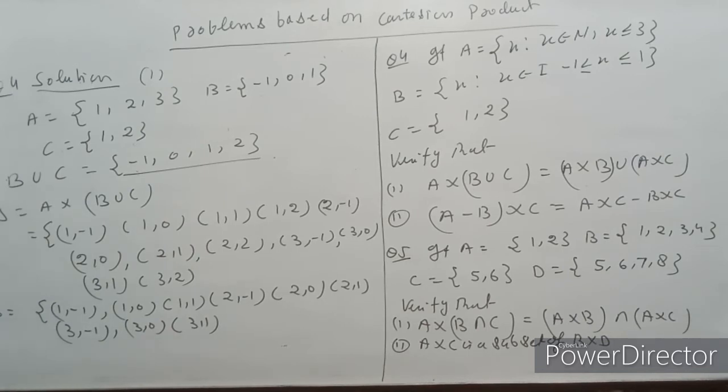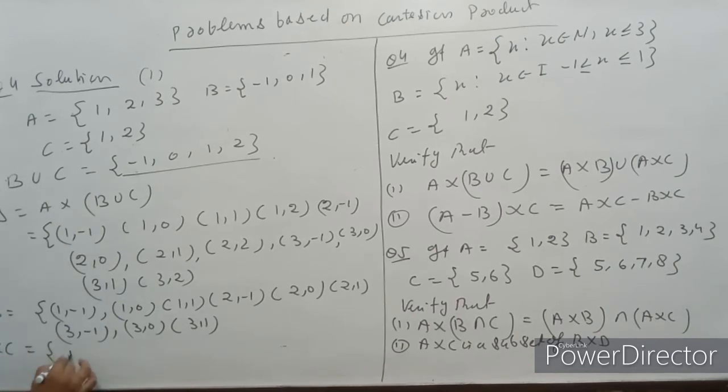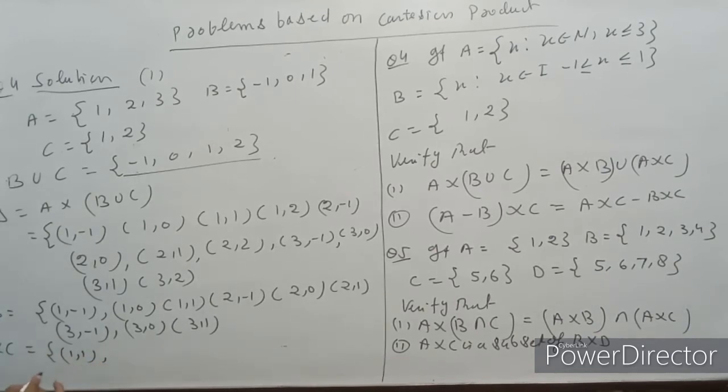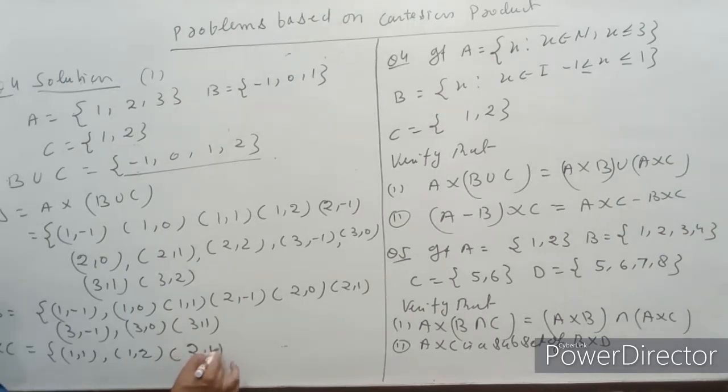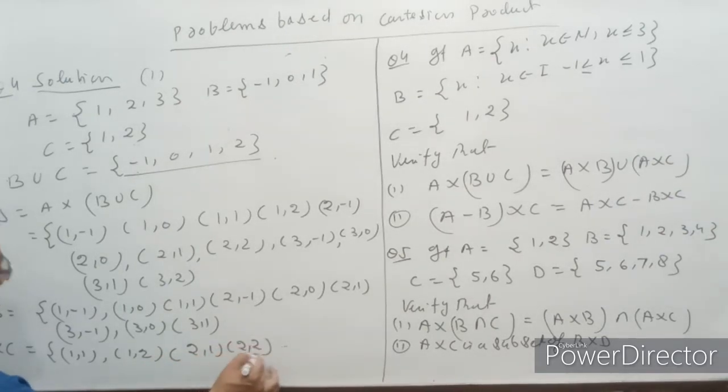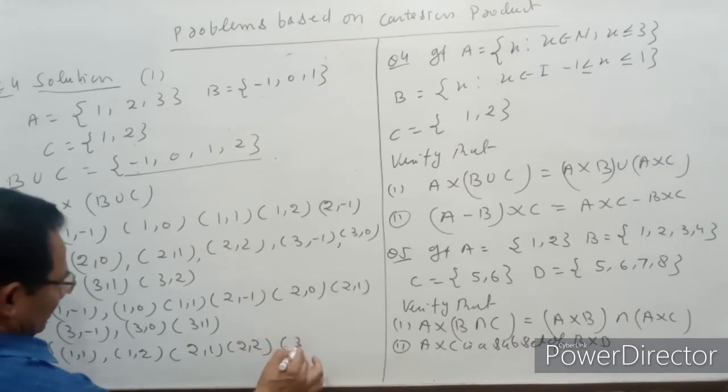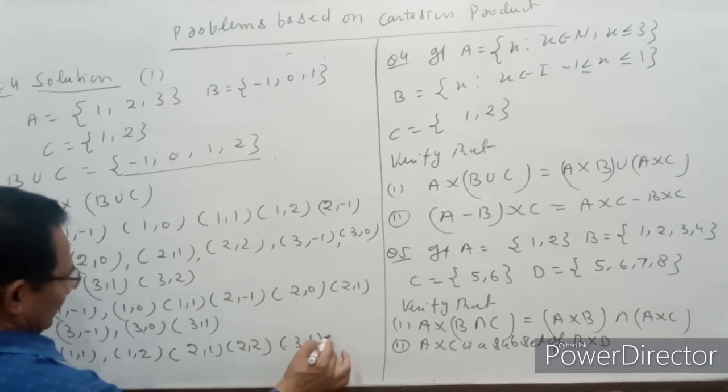Similarly, we find the value of A cross C. अगर हम यहाँ देखें A cross C, तो then (1, 1), (1, 2), (2, 1), (2, 2), (3, 1), (3, 2).